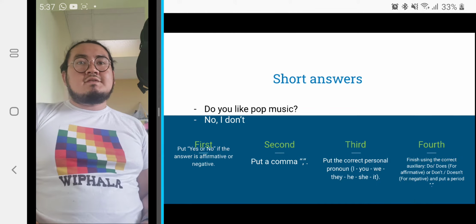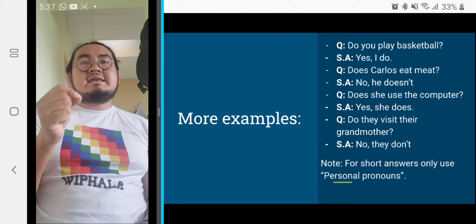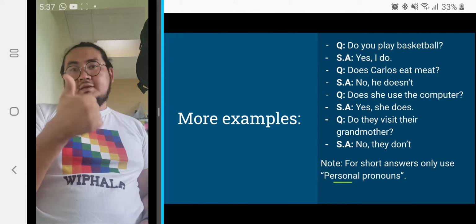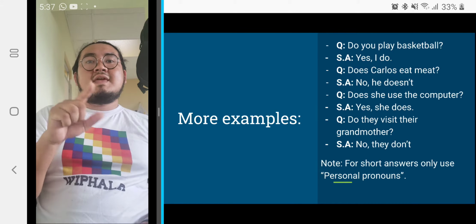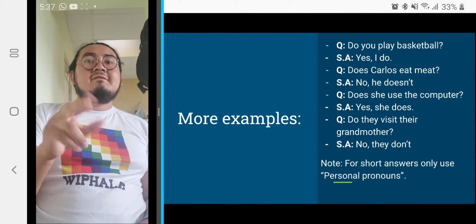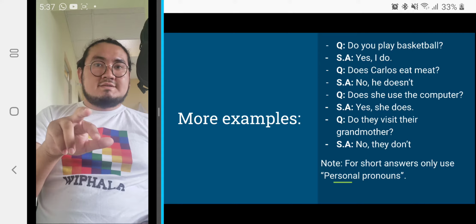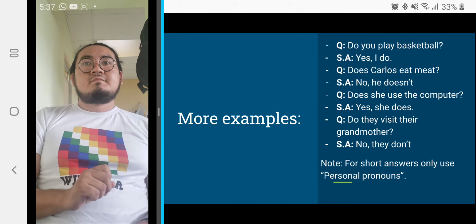Now let's see some other examples. Let's see. We have, do you play basketball? Yes, I do. Okay. Remember, yes or no, comma, correct personal pronoun, and then the auxiliary. Yes. If it's affirmative, do or does. If it's negative, don't or doesn't. Okay. So we have those.